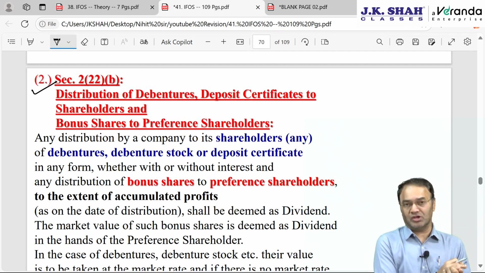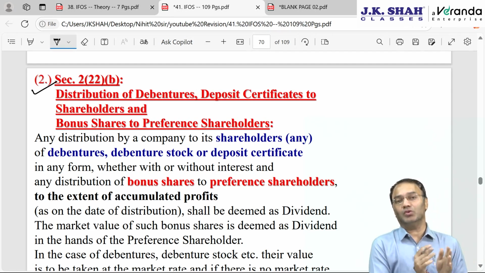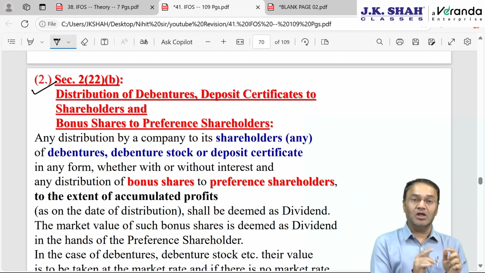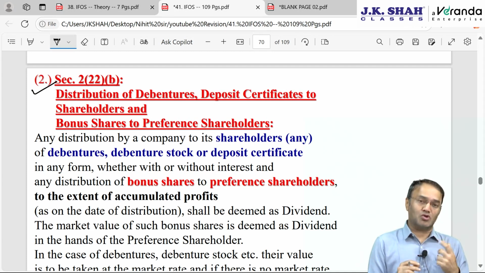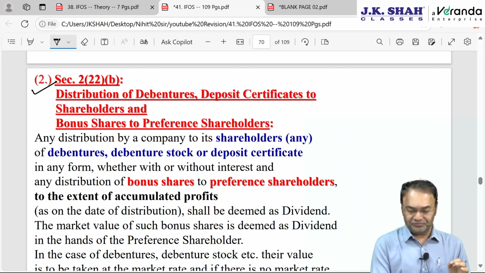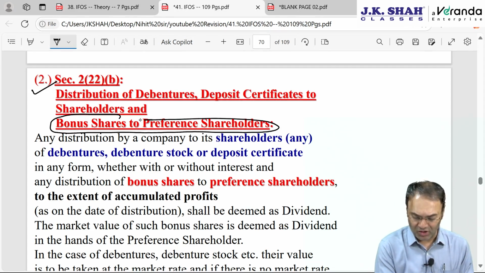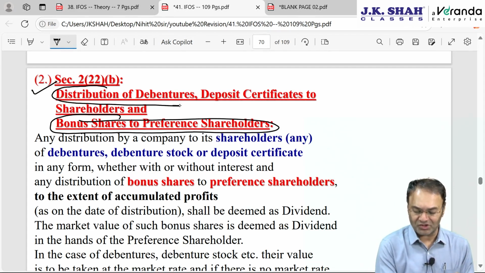If a company is giving bonus shares, bonus is not taxable in the hands of the shareholder. If bonus shares are given to equity shareholders, then it is not taxable. But if bonus shares are given to preference shareholders, then that will be deemed as dividend under section 2(22)(b). Bonus shares to preference shareholders and distribution of debentures, debenture stock, bonds, deposit certificates, FD to any shareholder will be dividend.